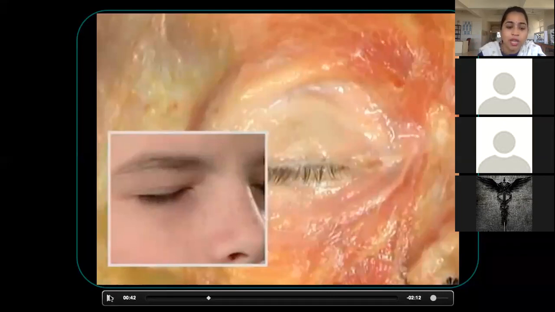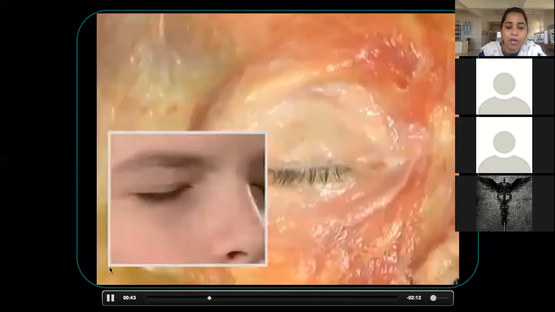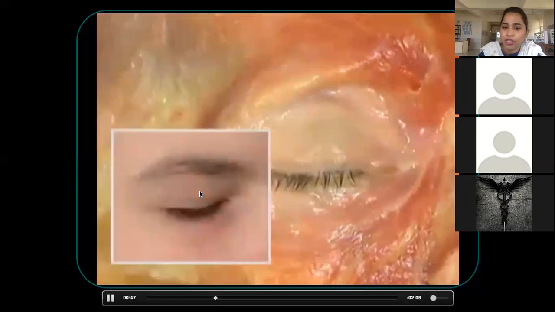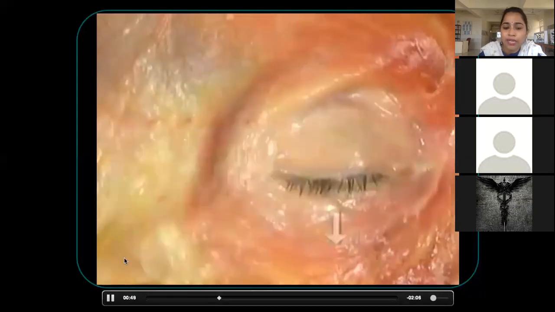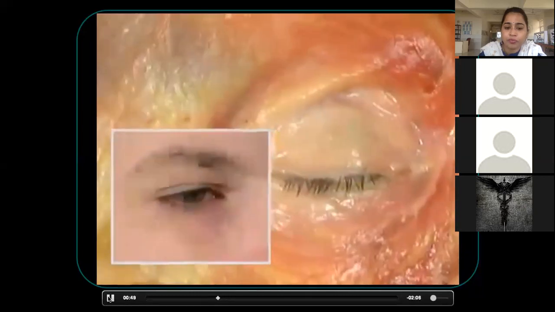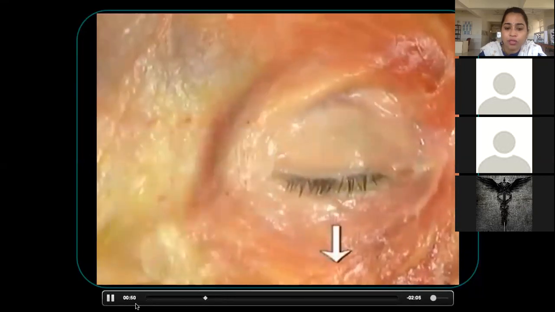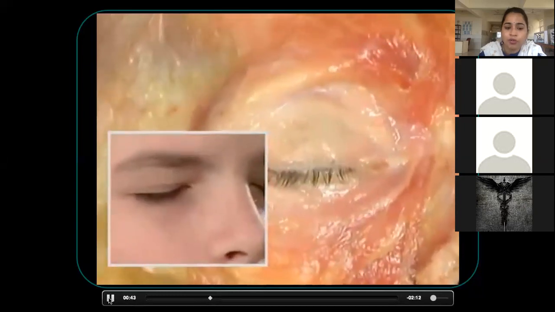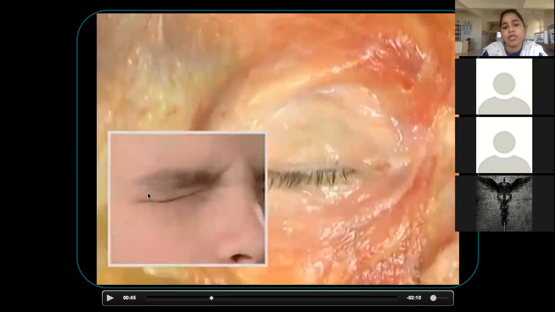Now see the action. This is the palpebral portion. Now this is the orbital portion. When you try to do a tight closure, see here what is happening.